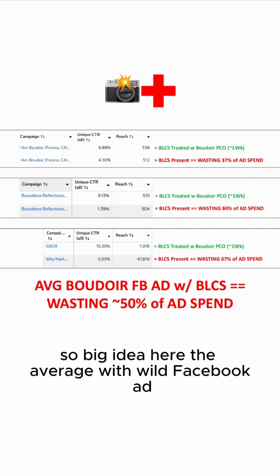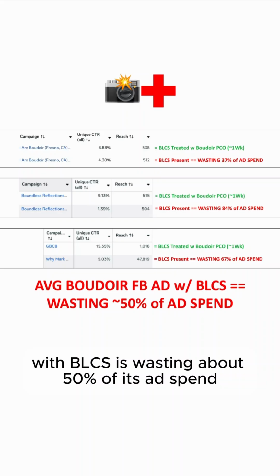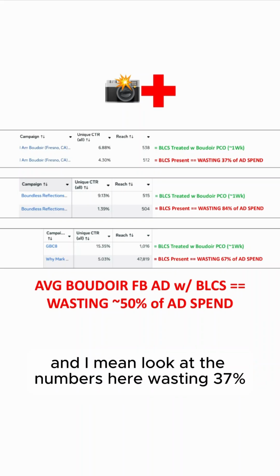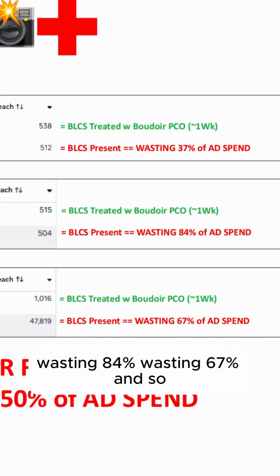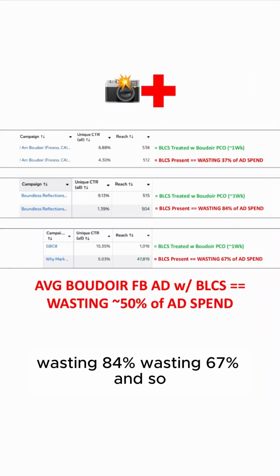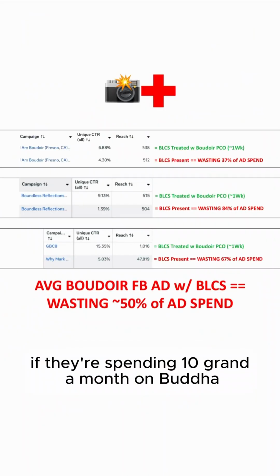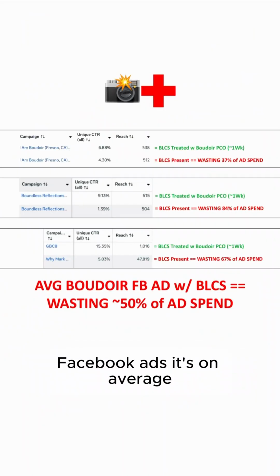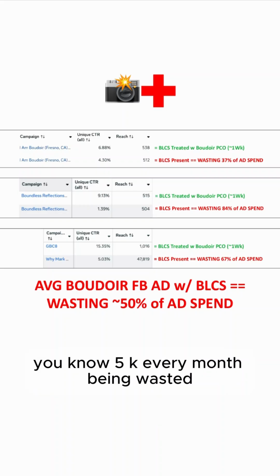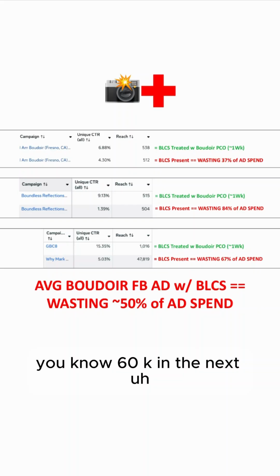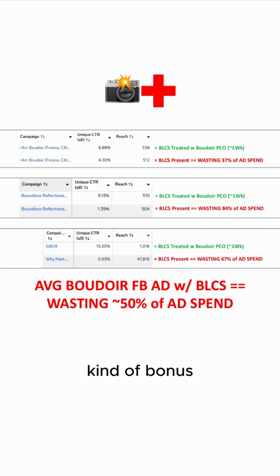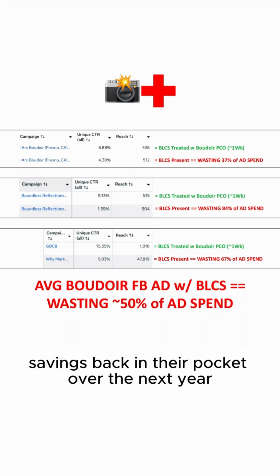So big idea here. The average Boudoir Facebook ad with BLCS is wasting about 50% of its ad spend. And I mean, look at the numbers here. Wasting 37%, wasting 84%, wasting 67%. And so if they're spending 10 grand a month on Boudoir Facebook ads, it's on average 5K every month being wasted that we can eliminate and give them approximately 60K in bonus savings back in their pocket over the next year.